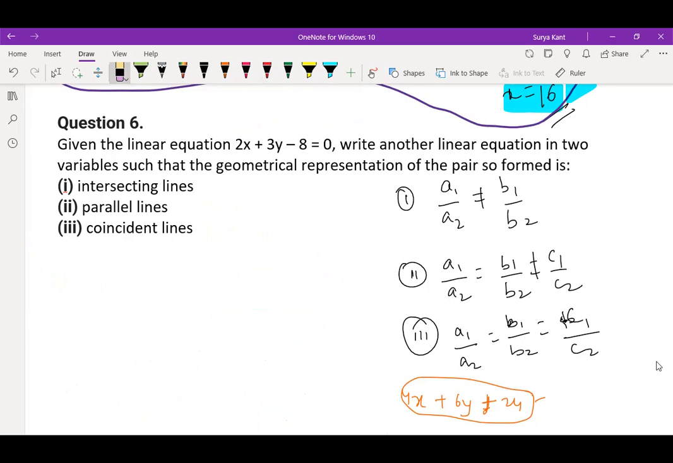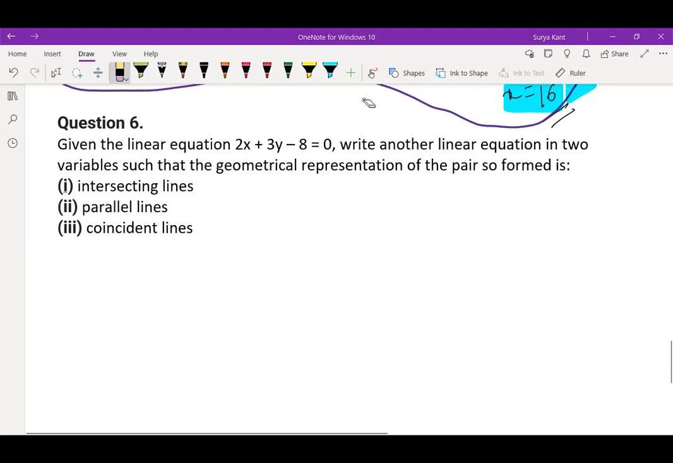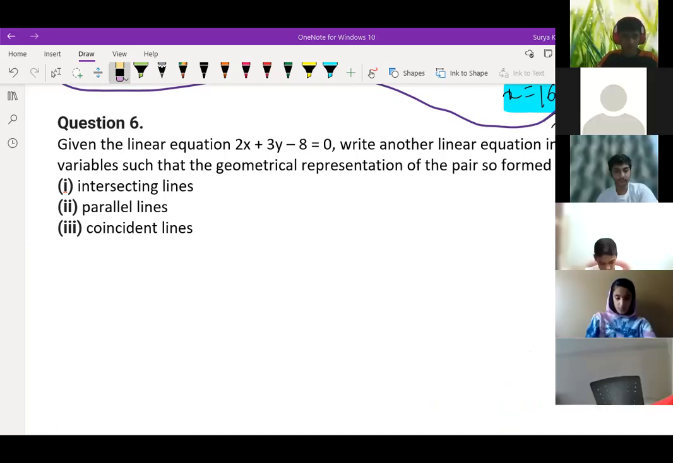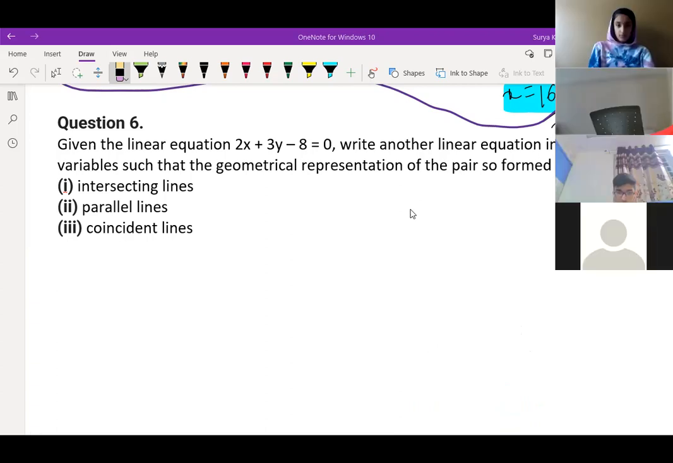Sir, can you please repeat the question? See, the question is in front of you. I'm saying that one equation is given to you, right? The other equation you should write in such a way that it will be intersecting lines. Okay, sir, we'll form. Second will be parallel lines and third will be coincident lines. Okay. Guru Bani, you are getting what I'm telling here? Yes, sir. Okay. Sudarshan, it's clear. Yes, sir.